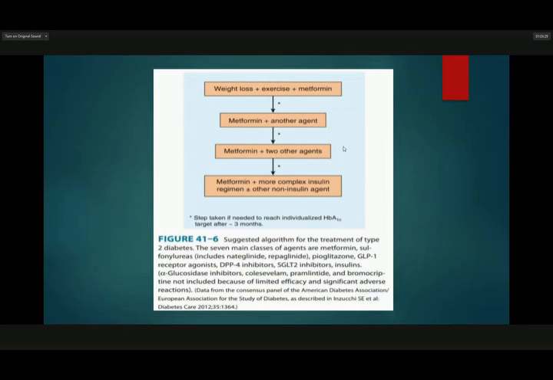So in 3 months dapat naka-weight loss plus exercise plus metformin plus another agent, and metformin plus 2 other agents, and metformin plus more complex insulin regimen plus other non-insulin agents. So, dapat makaya na siya within 3 months.